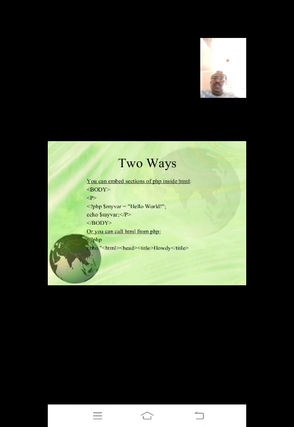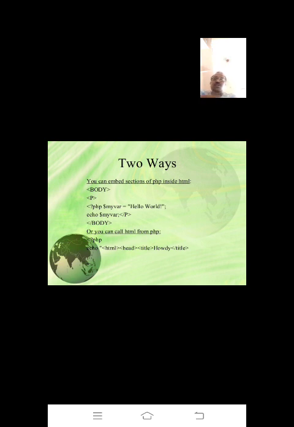Okay, so what is the first way? See here, in the body you can write the paragraph tag or any tag. So the first way is to include PHP in HTML in the body section. PHP hello world, written in the body, and if you execute this, you will get the message hello. That is one way.